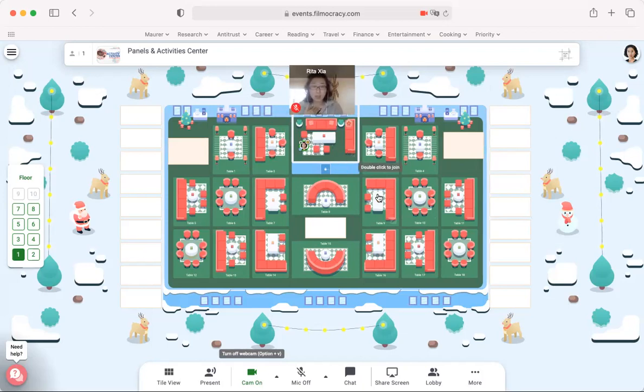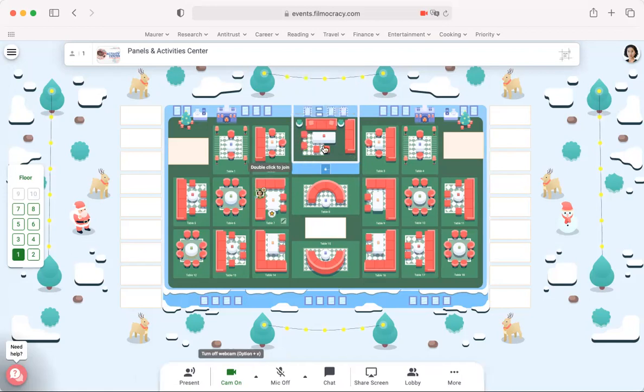If you don't start off at this table, you hover your mouse over one of the red seats and double click, and you will be able to join that table. For example, if I want to go to table 7 right here, I hover my mouse over one of the red seats and I double click, and now I have moved tables to here.